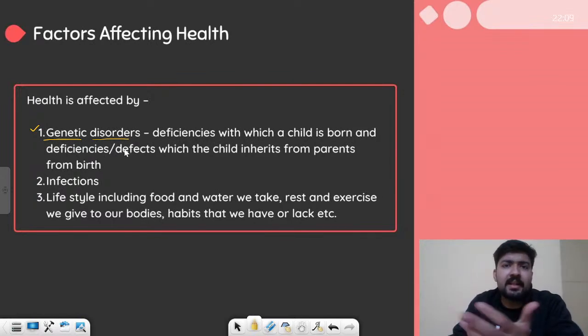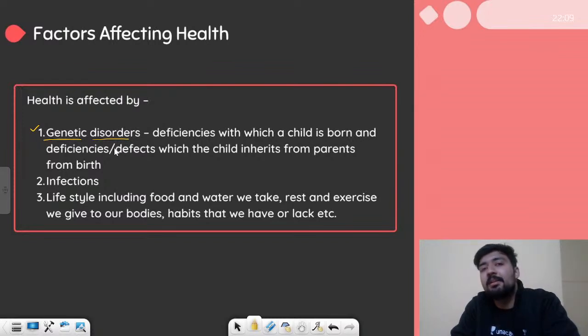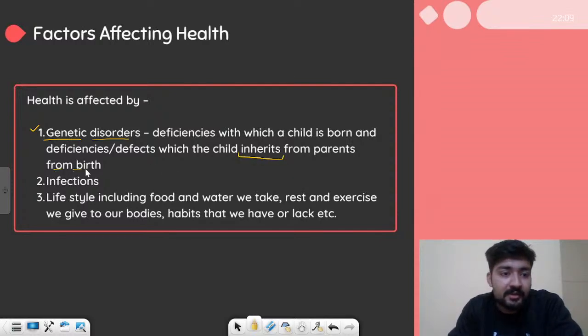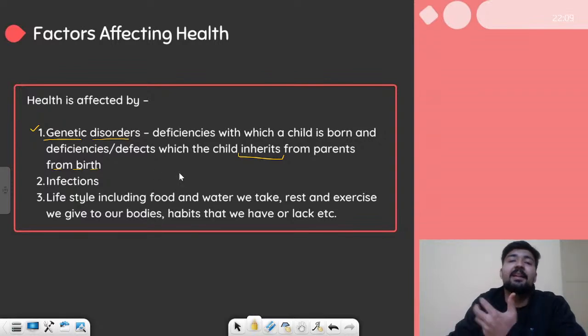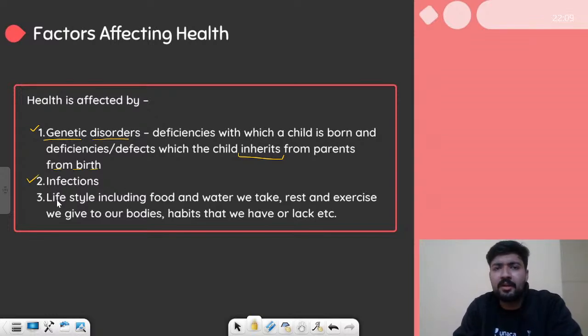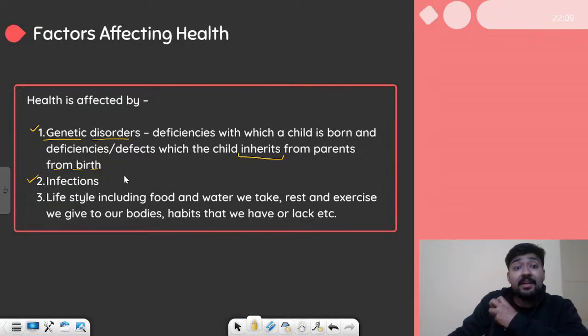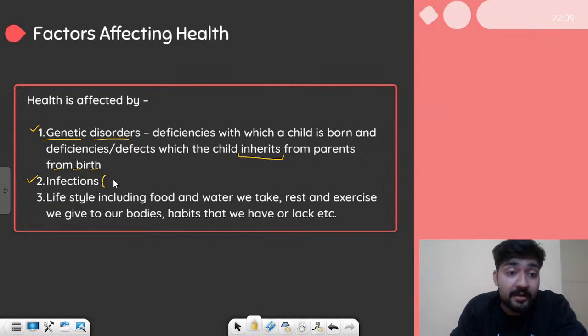There are several diseases that you have already learned in genetics, right? So these genetic disorders, they basically mess our health. So it says the deficiency with which a child is born and the deficiency or defects which the child inherits from the parents, right, from the birth, these are genetic disorders, and yes, they always adversely harm the health. The second factor are the infections. What are infections? Infection is the entry of any foreign matter, right?